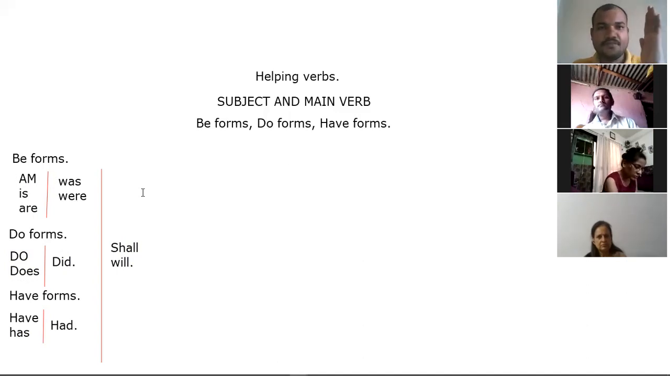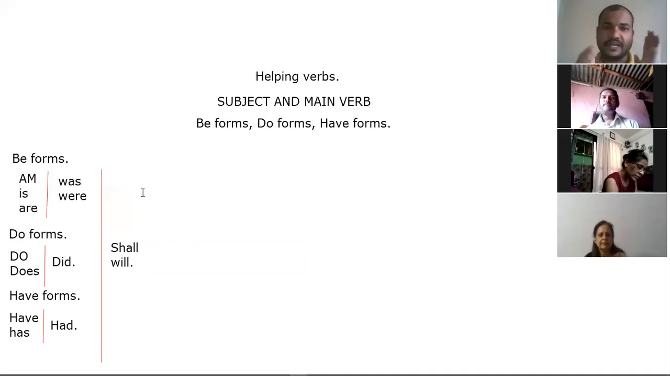Be forms: am, is, are in the present tense, was, were in the past tense. Next, do forms: do, does in the present tense, did in the past tense. Have forms: have, has in the present tense, had in the past tense. Clear? So in the future, only shall or will.